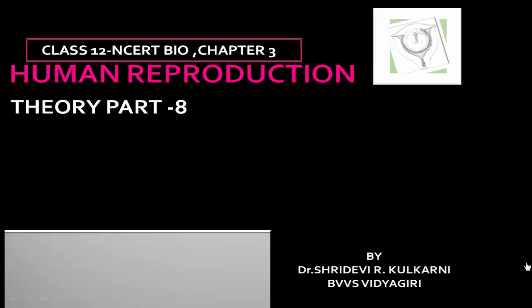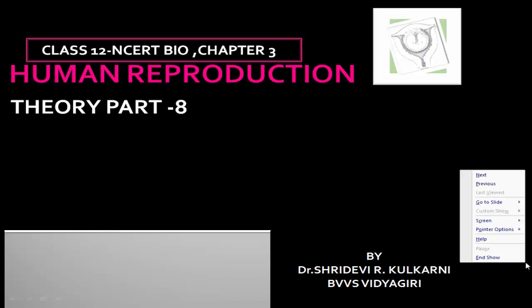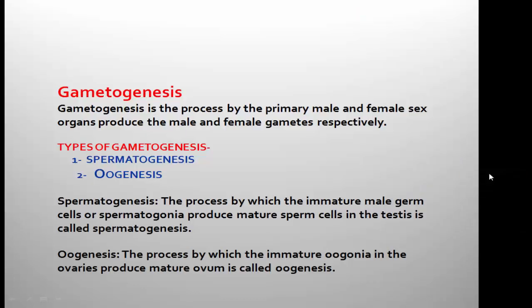Hello dear students, in this video I am continuing the next part of human reproduction, that is gametogenesis. In the previous video I explained the structure of mammary glands.